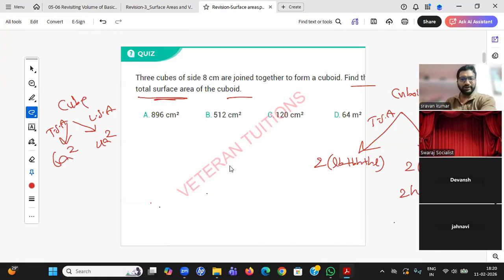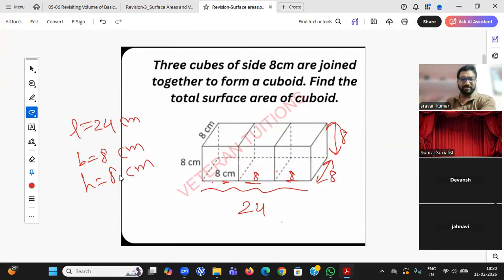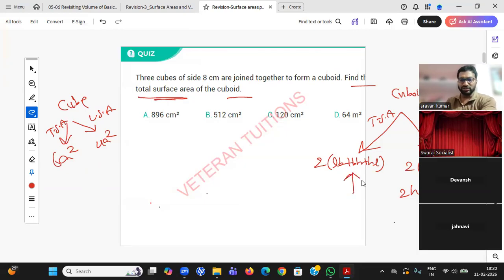Okay, so I'm not going to do it. All are given: length, breadth and height. You just need to use this formula, and ultimately you will get the answer as A. 896 centimeters square is the right answer, student. Centimeter square, why? It's a surface area, and area is centimeter square.